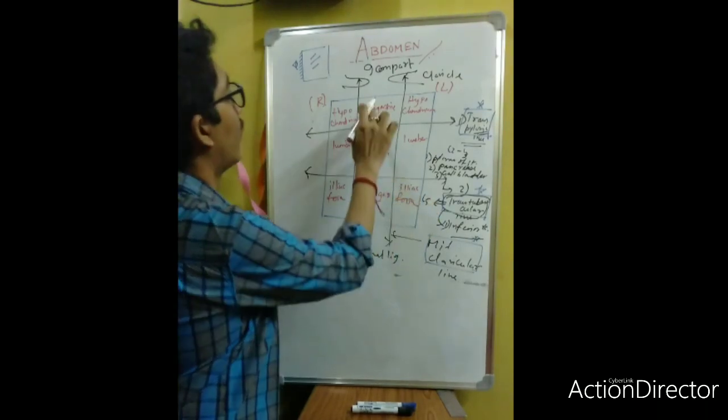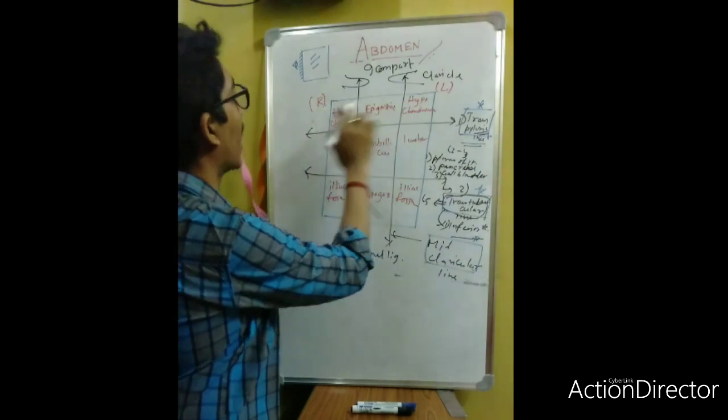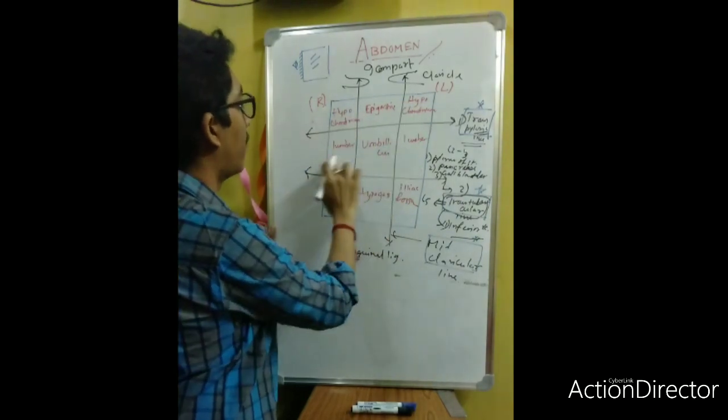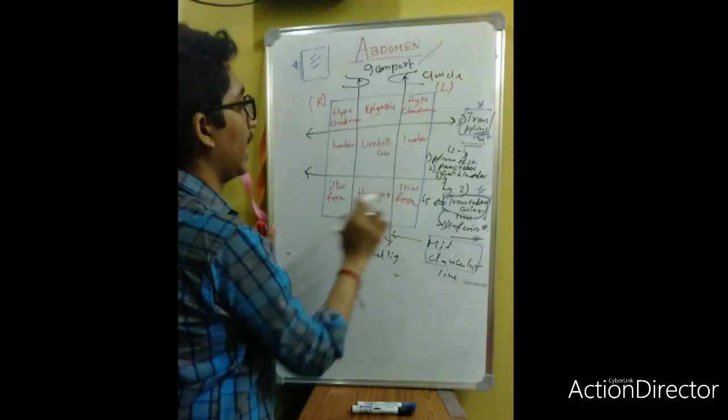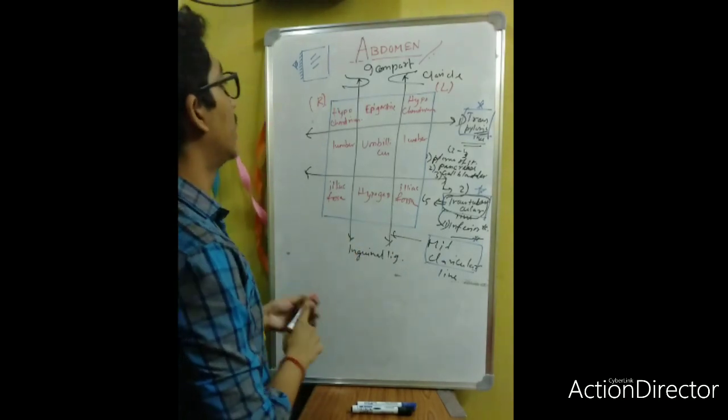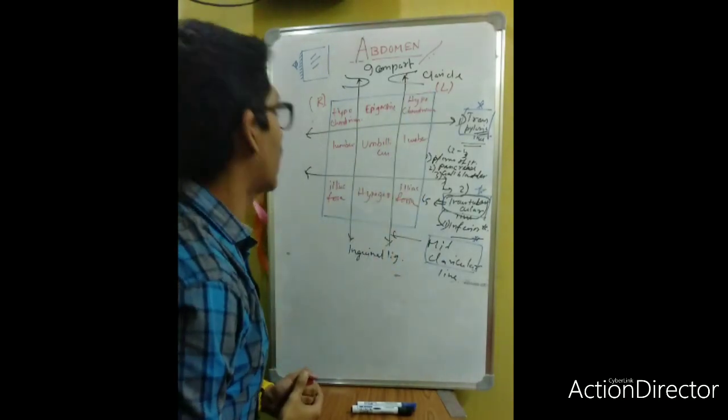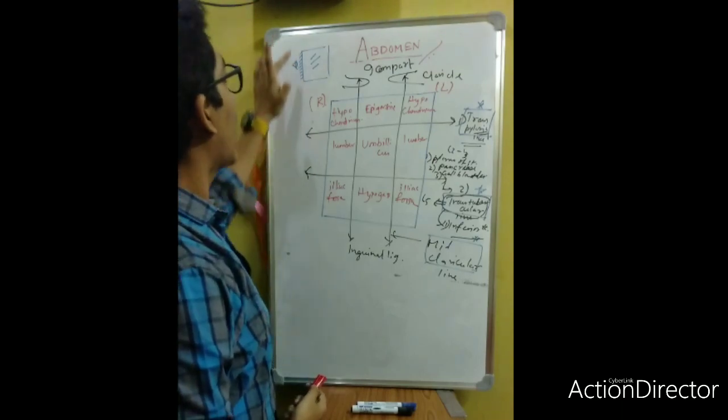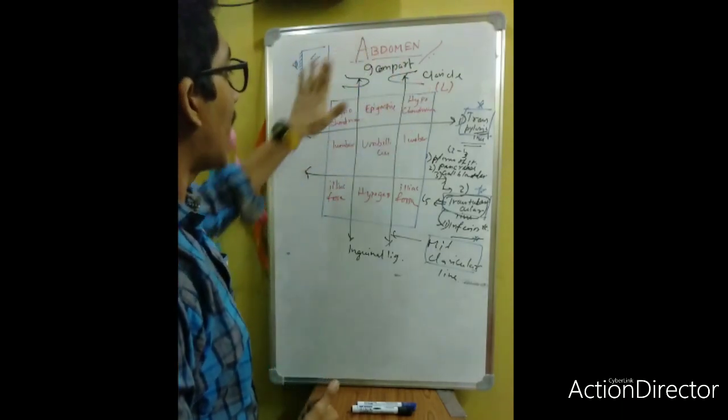So: epigastric, on the lateral side hypochondrium, umbilicus, lumbar, hypogastric, iliac fossa. This is the total of 9 compartments of the anterior abdominal wall.